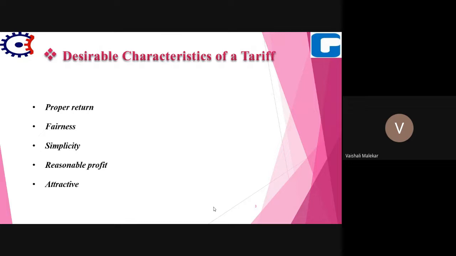Okay. Then the next characteristic is attractive. How should the tariff be? It should be attractive so that a large number of consumers are encouraged to use electrical energy. Means the maximum number of consumers should use it. It should not be very high or very low. So these are the factors, or we can say some characteristics of tariff.